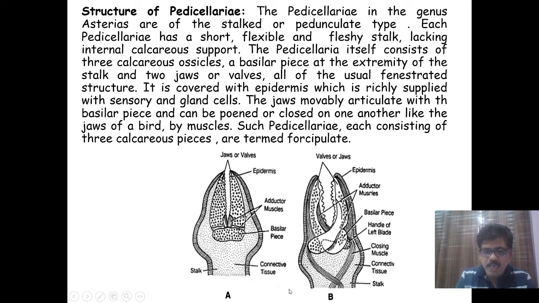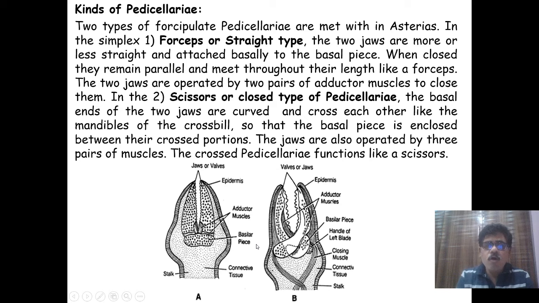You can observe this A and B. There are two kinds of pedicellariae in the sea star, Asterias. What are these? The first one, A, is the forceps type, also called the straight type. And the other, B, is the scissor or crossed type of pedicellaria.